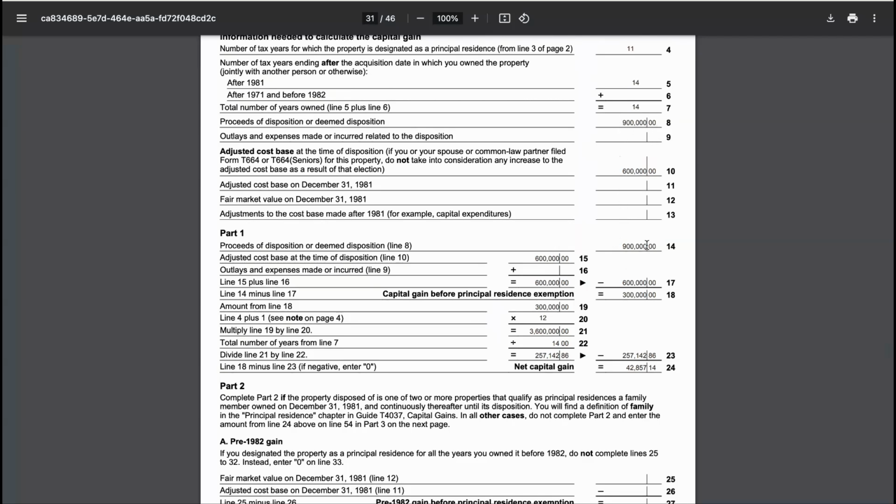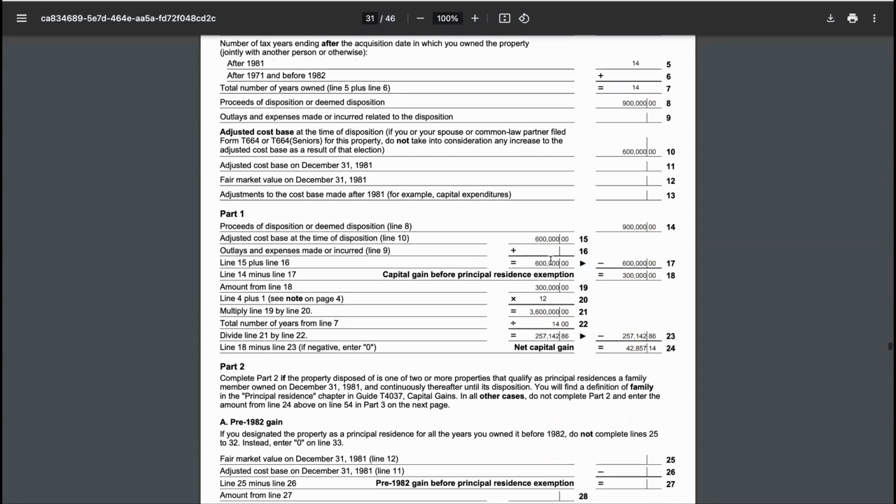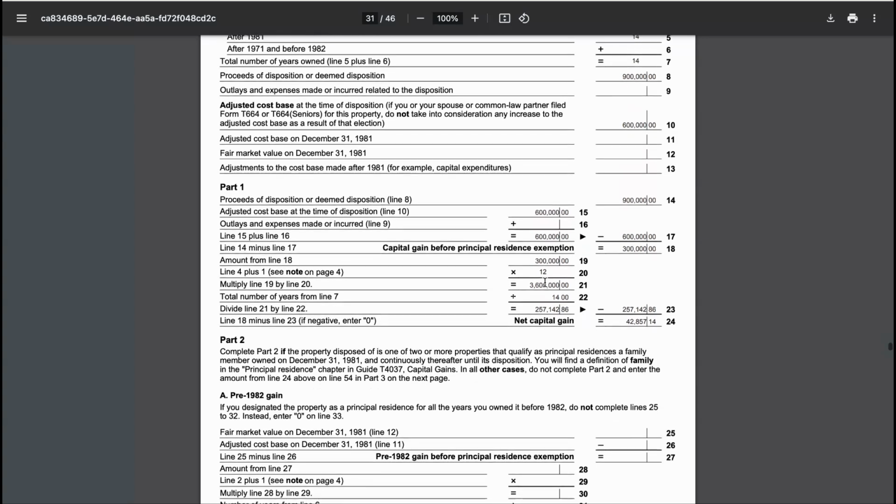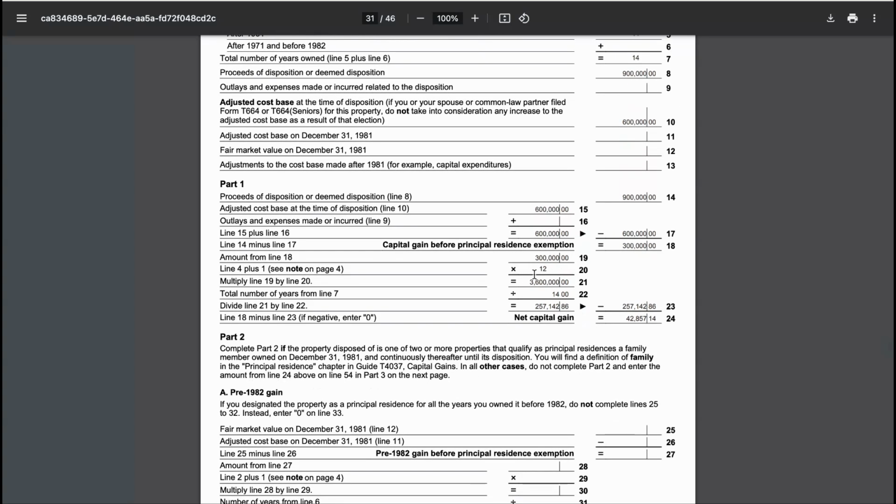The property was Rachel and Tom's principal residence for 11 years. The property was owned for 14 years. Use the formula for the principal residence exemption. Here, the years as a principal residence will be selected as 12 instead of 11, as the +1 rule from CRA applies.